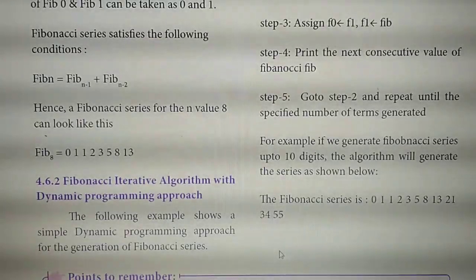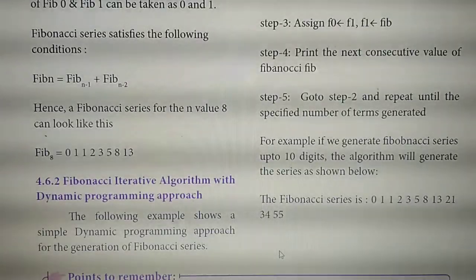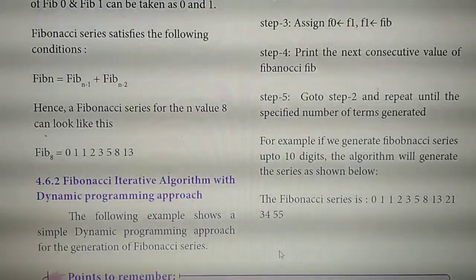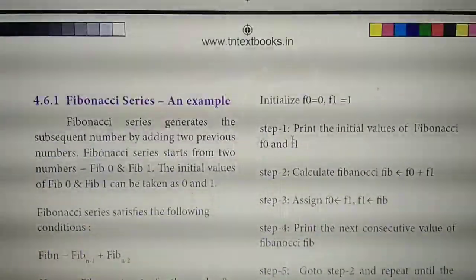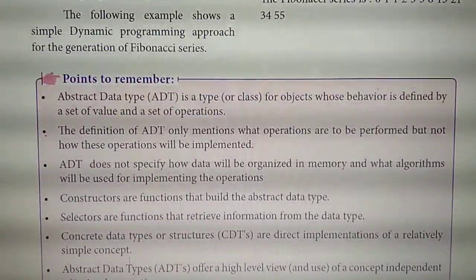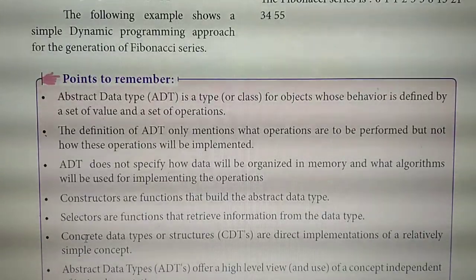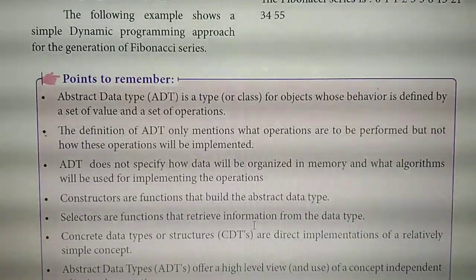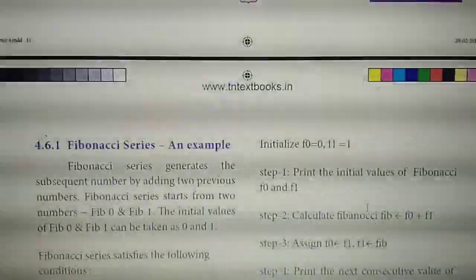In total, five detailed questions are given in the book back questions, but I have marked seven detailed questions: the five plus two extra. All of these are very important, and you can expect any one of them. Also, one important thing: in each and every chapter, the points to remember you should read at least once before the exam, because there is a maximum possibility that they ask one word questions from here.